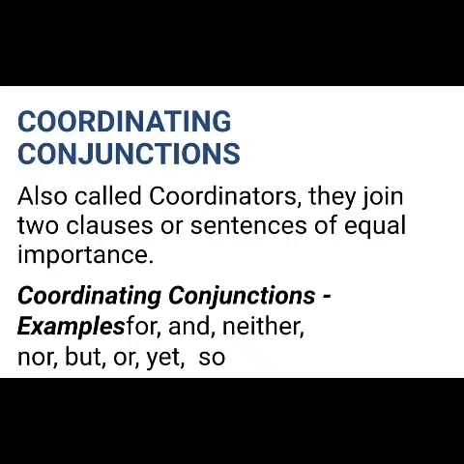The words with which we combine the sentences are for, and, neither, nor, but, or, yet, so. So, these are the coordinating conjunction examples.